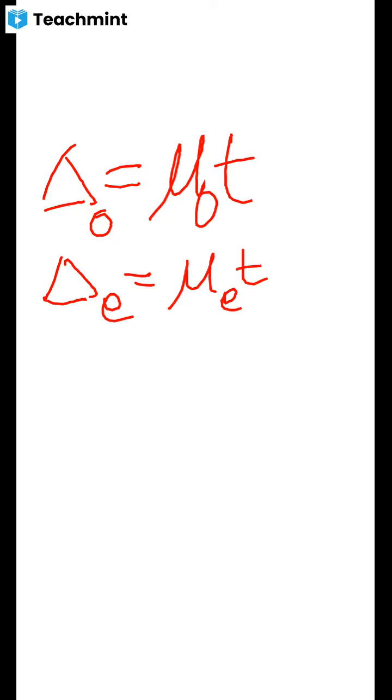Quarter means lambda by 4. For a half wave plate it will be lambda by 2. It is not lambda by 2 here, it is lambda by 4, because it is a quarter wave plate. Quarter wave plate is nothing but lambda by 4. For a half wave plate it becomes lambda by 2, not 4. Like this the quarter wave plate will work.